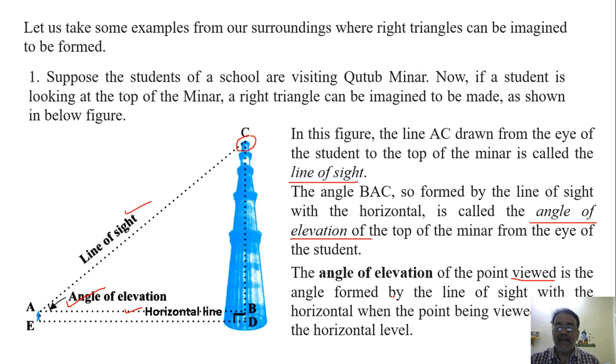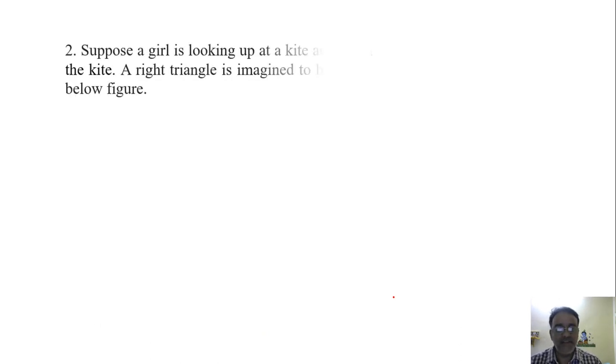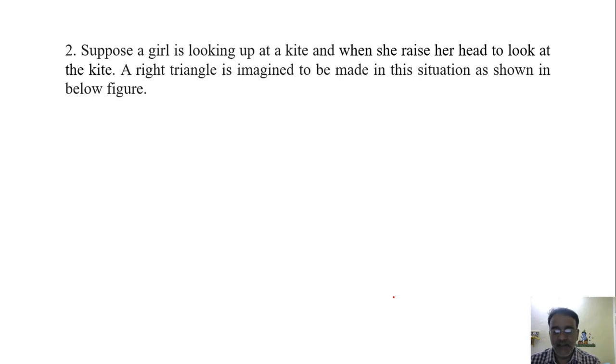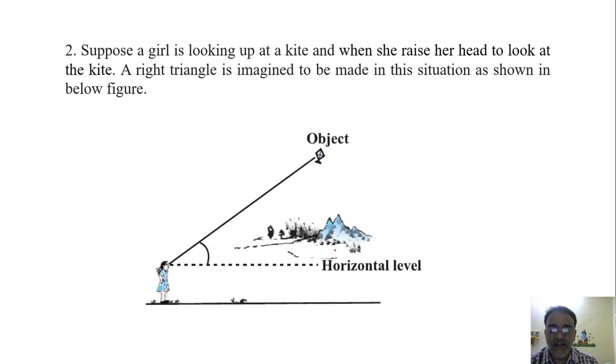सिमिलरली जब ऑब्जेक्ट जो नीचे रहेगा तो नीचे की ओर देखेंगे तब हम लोग का एंगल कौन सा बनेगा? एंगल ऑफ डिप्रेशन. Right, we'll see one more example. Suppose a girl is looking up at a kite, and when she raises her head to look at the kite, a right triangle is imagined here. This is the right triangle, this is the line of sight, this is the horizontal line, and this angle is called the angle of elevation.